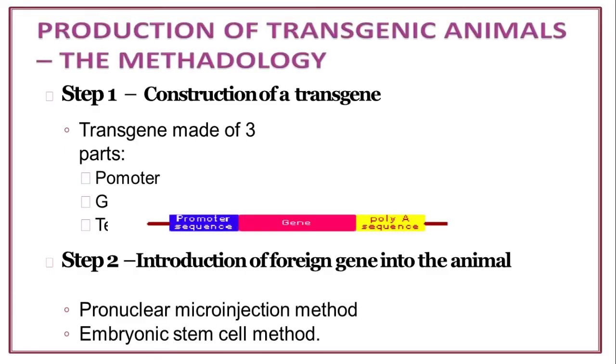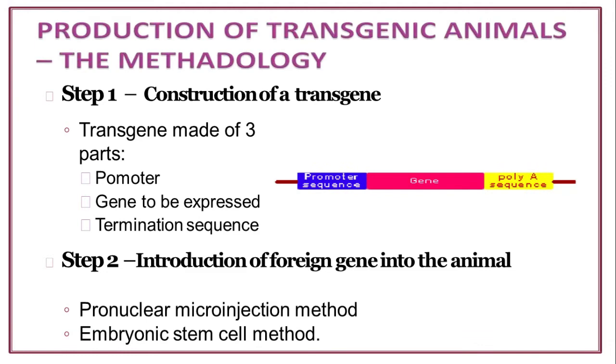Now the production of transgenic animals: the methodology, how they can be conducted and how the production is performed. In step 1, construction of a transgene takes place.